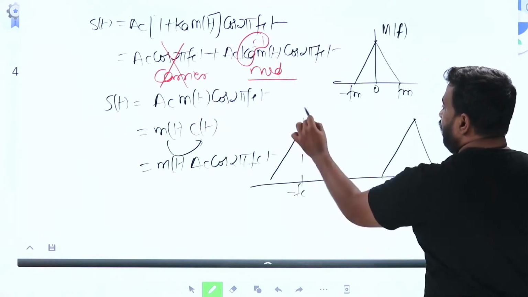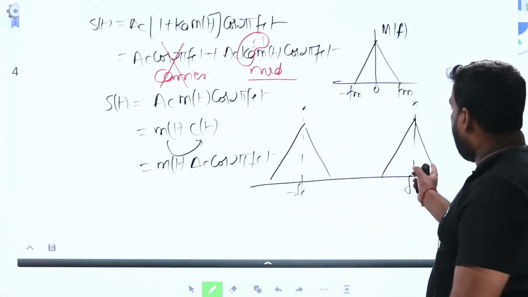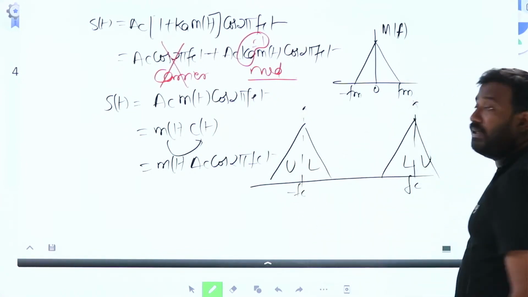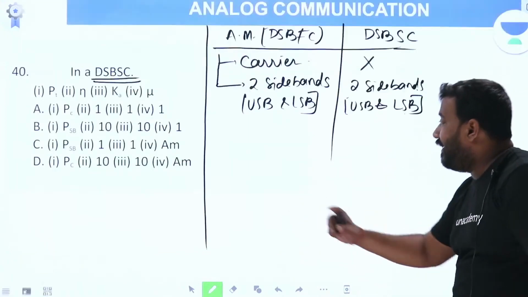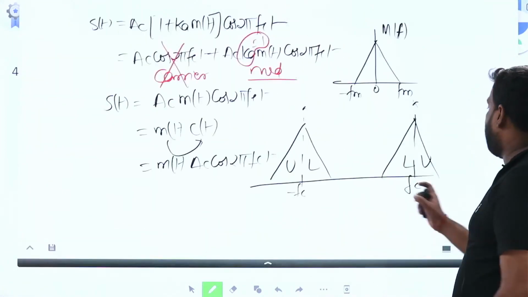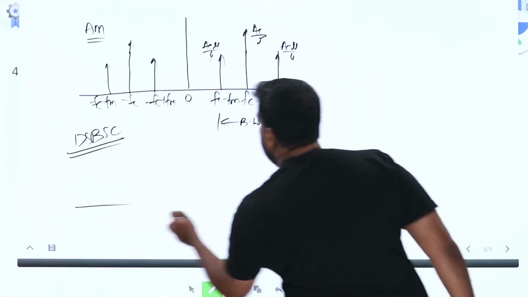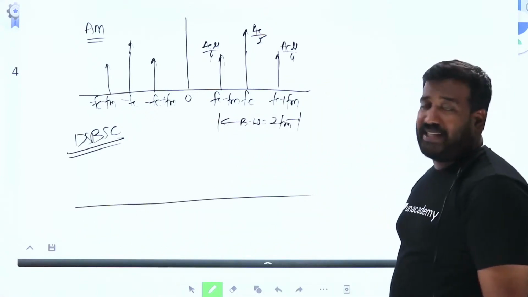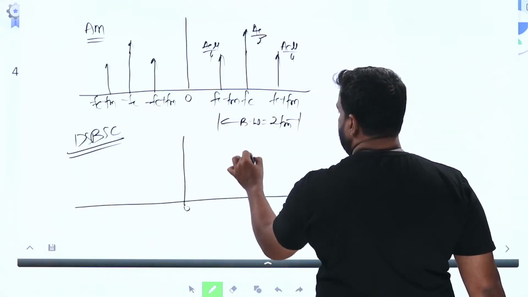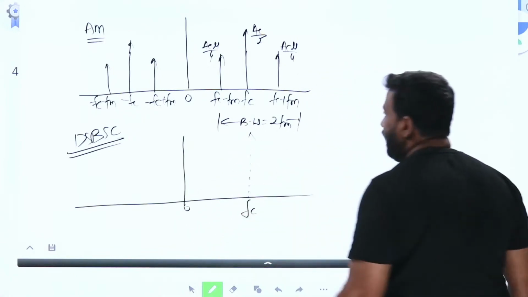What we have is the upper sideband and lower sideband without the carrier signal. That's what happens in DSB-SC, suppressed carrier. So if you try to understand this and draw the spectrum of DSB-SC: 0, no carrier signal, suppressed carrier.